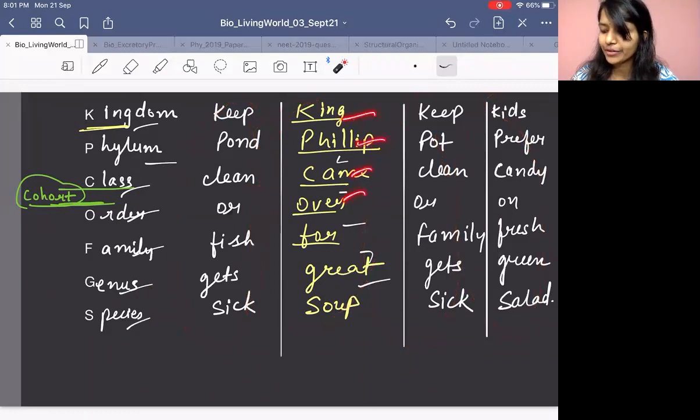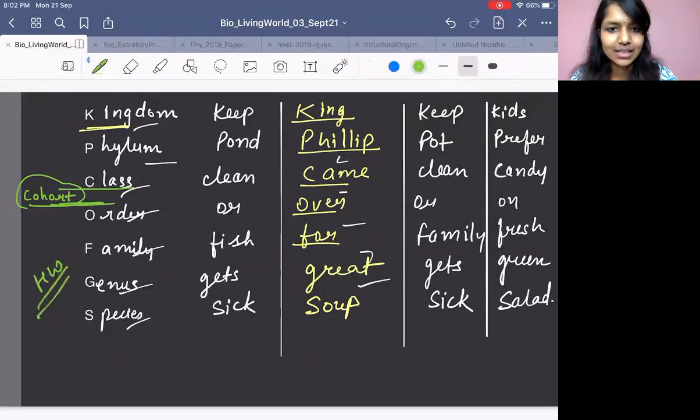Like King Philip came over for great soup. Keep pond clean or fish gets sick. Keep pot clean or family gets sick. Kids prefer candy on fresh green salad. Whatever way is possible. Like I prefer remembering it by this. But there are so many ways, whatever you feel is easy for you. Just pick one from it, and then remember it. Cool. So this is one more homework. Remember this.